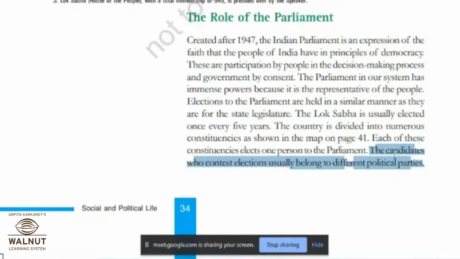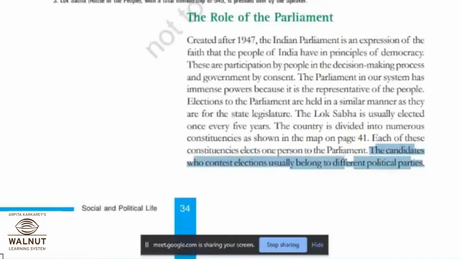आता candidate म्हणजे काय? Who is going to participate in the process of election? Who is going to contest that election? So he will be the candidate. म्हणजे आपल्या वॉर्डातून एखादा नेता उभा राहतो की नाही इलेक्शनला, आणि आपण त्याला जाऊन व्होट करतो, त्याच्या नावावर आपण सील करतो. So that person we are calling it as a candidate. Who contest elections usually belong to different political parties. So that candidate might be from any party.